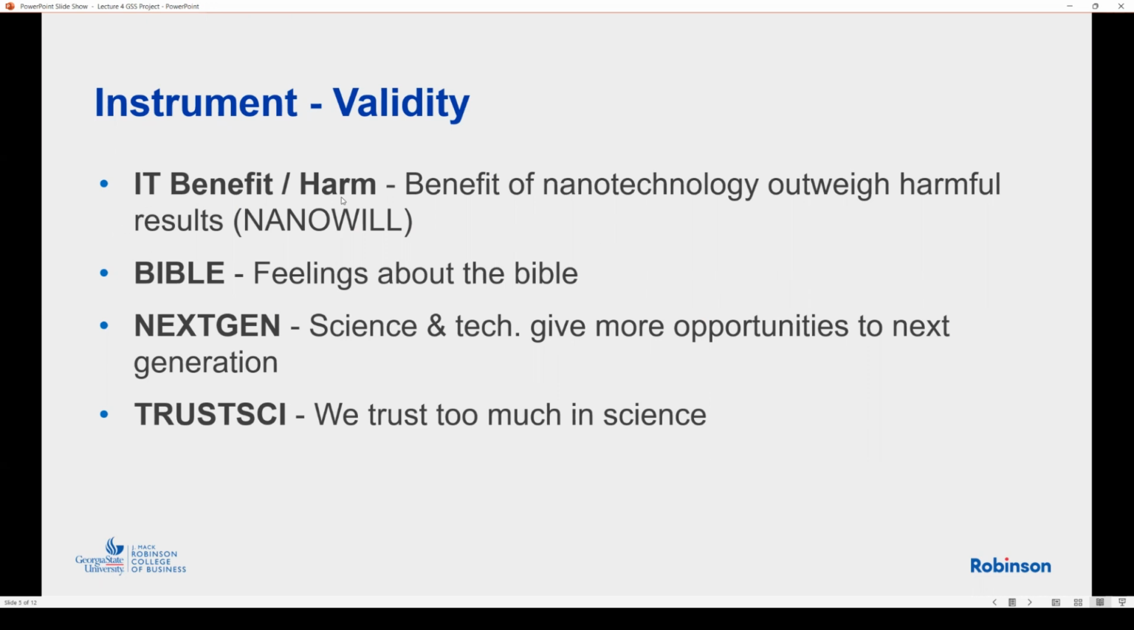Regarding IT benefit and harm, I decided to use the question variable named nanowill, which is actually asking whether the benefits of nanotechnology outweigh the harmful results. So I decided to use this question to represent whether IT benefits or harms. Also, I selected the Bible; the question was feelings about the Bible. Second one, next generation: science and technology give more opportunity to the next generation. And then I added one more, trust in science: we trust too much in science.